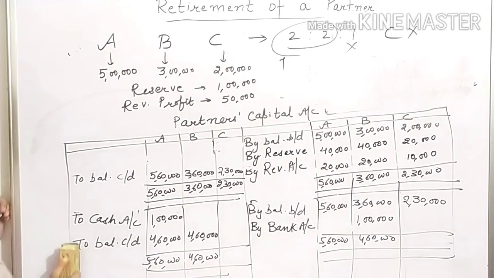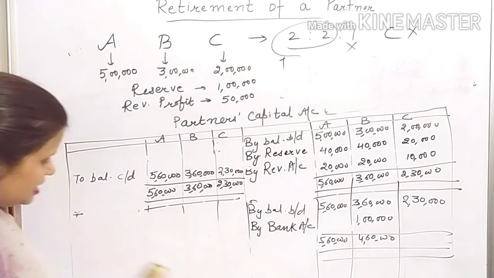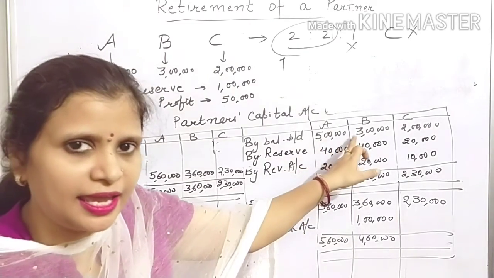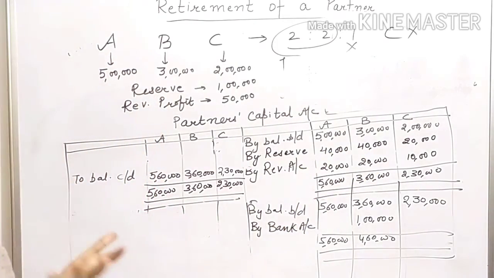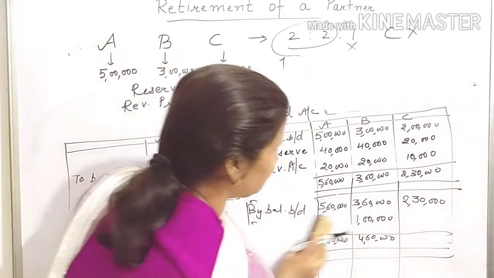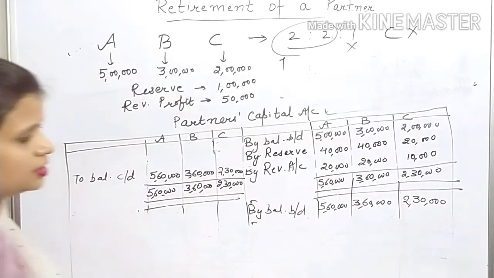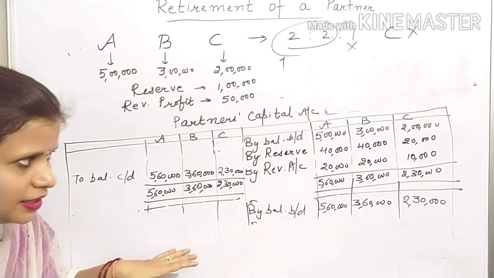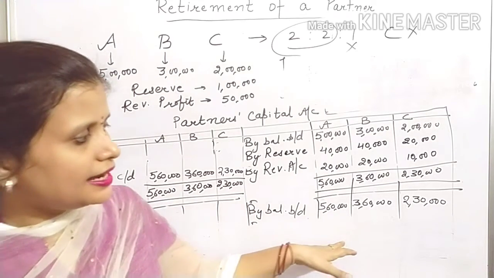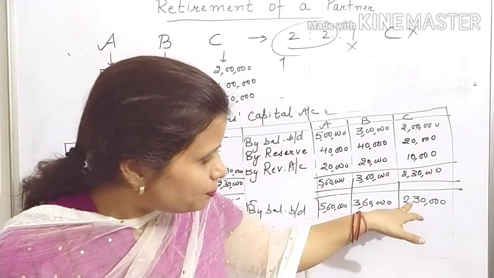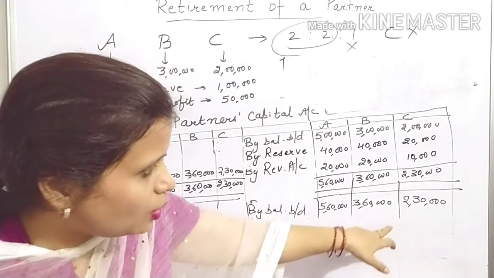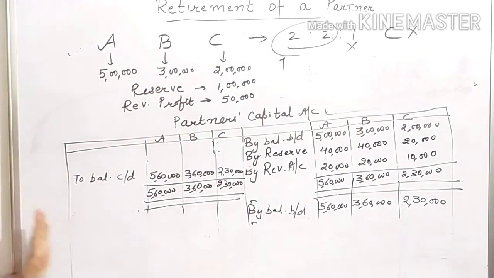And to settle the account of C, whatever cash will be required will be brought by A and B. How will they bring in the cash? They will bring it in such a way that their capital becomes proportionate to their PSR. I am repeating what A and B decided to settle the account of C. To settle it, they are required to bring cash of how much amount? 2,30,000, if nothing else is given in the question.